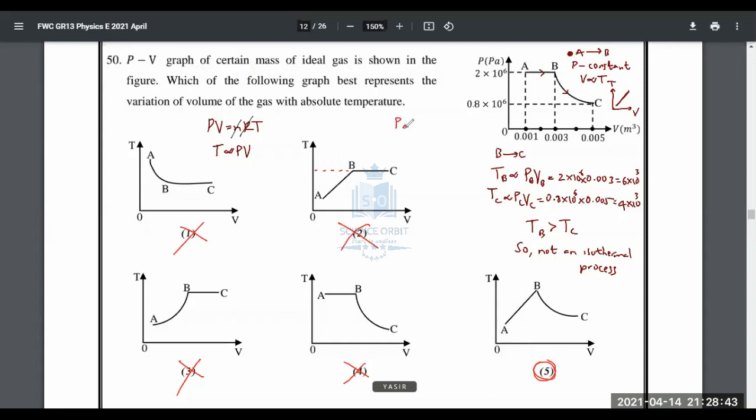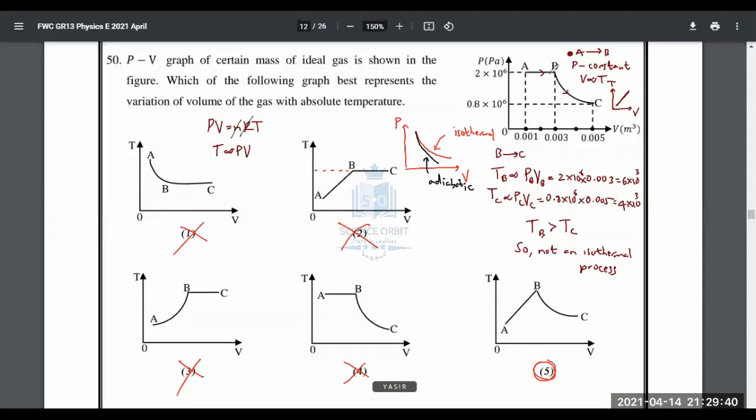So you might have figured out AB, but once you saw this PV curve, this is how you draw a Boyle's law curve. Once you saw that, if you straight away assume that it is obeying Boyle's law, it's wrong, because an adiabatic process also looks like that, people. Adiabatic process looks like this. Now we have learned the red color one is isothermal. Adiabatic can be the red color, black color. So be careful. In this case, it is an adiabatic process, not an isothermal process. Therefore, the answer is 5th, and I think this is also from one of the older FWC papers, if I can remember right.